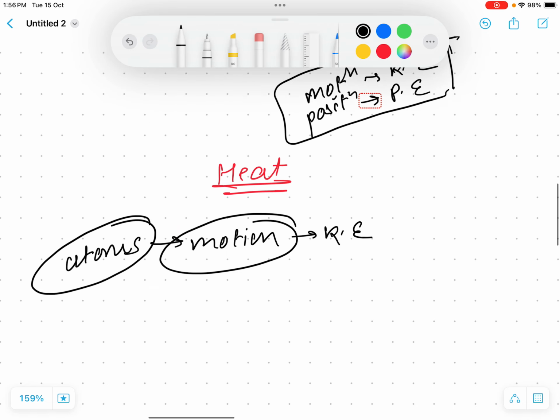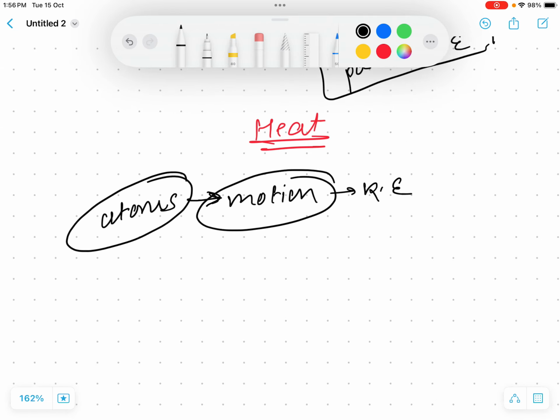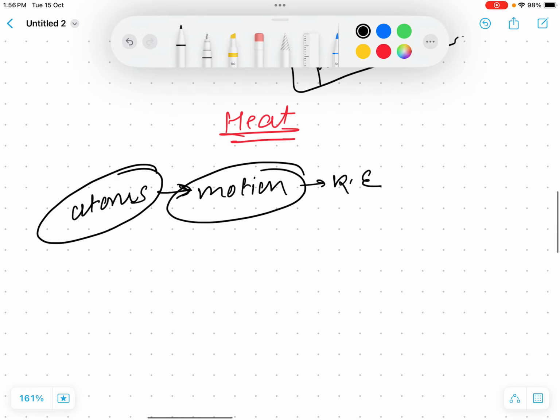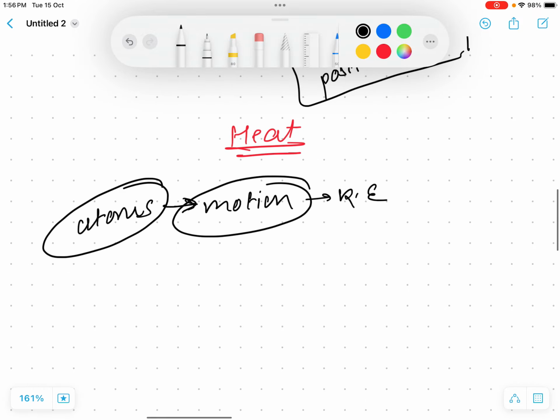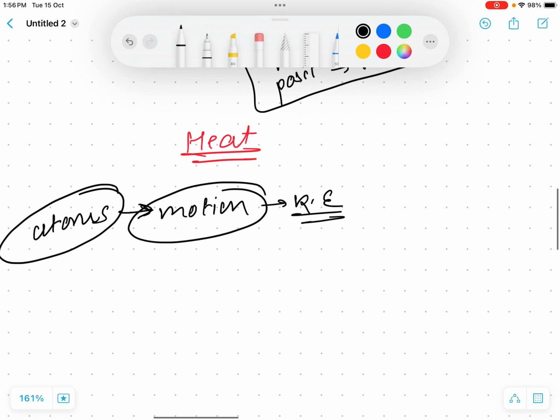So this is a very basic term. Since every atom of the universe is continuously in motion, we might not know how much motion there is, but since they are in motion, they must possess some sort of kinetic energy.